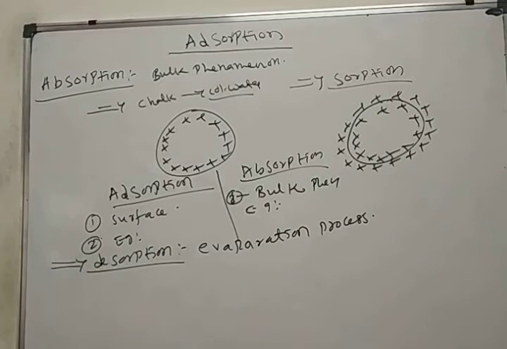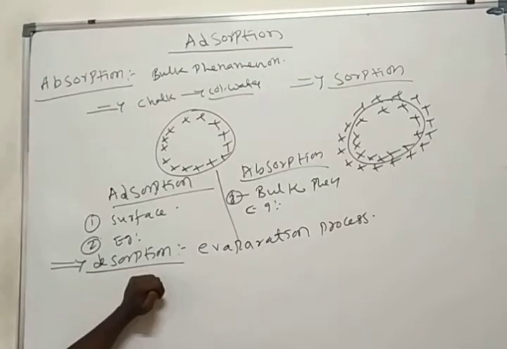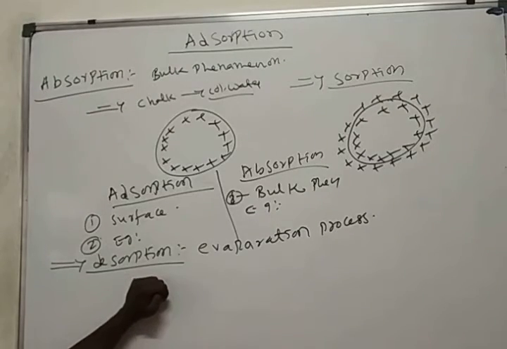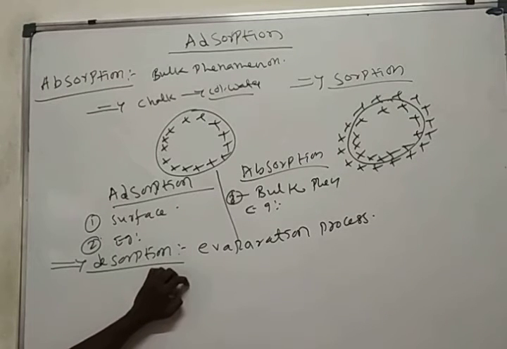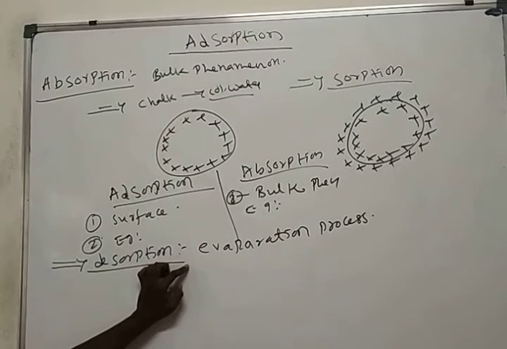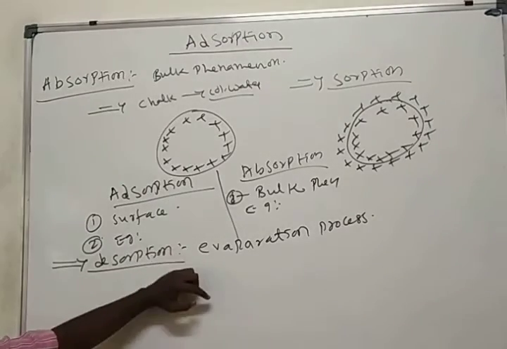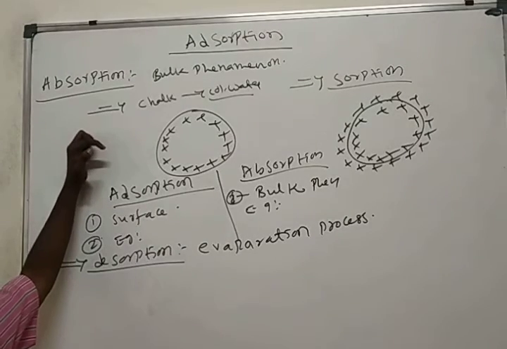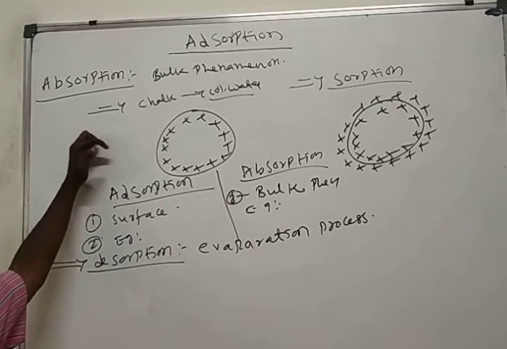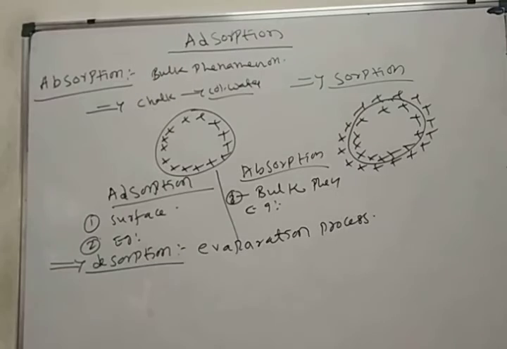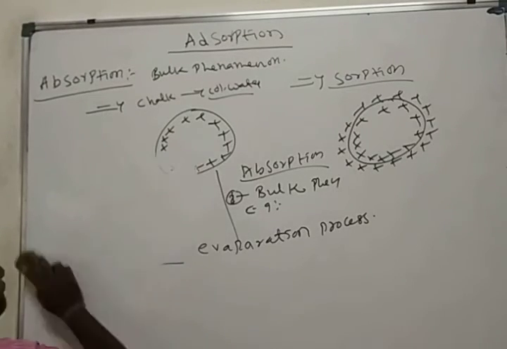What is desorption? The removing of gaseous molecules or liquid molecules from the surface of a solid by using any chemical process or heat, we call desorption. This is about desorption. What is the meaning of sorption? Absorption and adsorption. Adsorbent. Next, in continuation, we'll see the mechanism of adsorption.